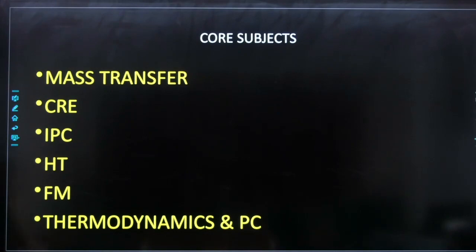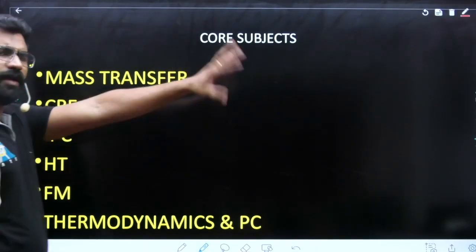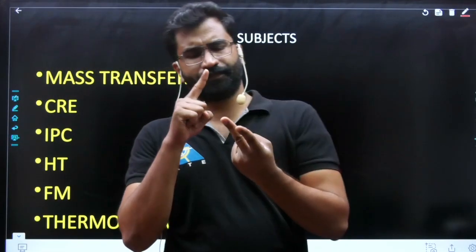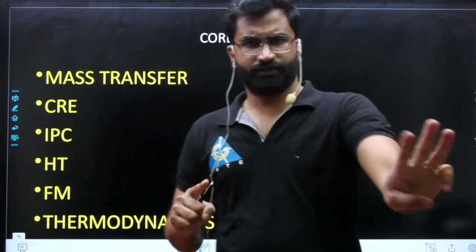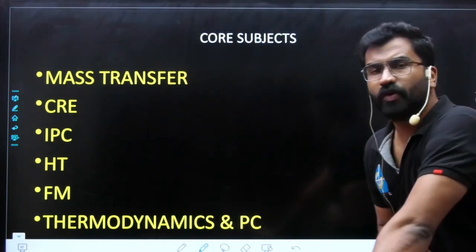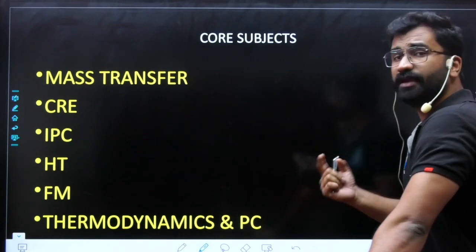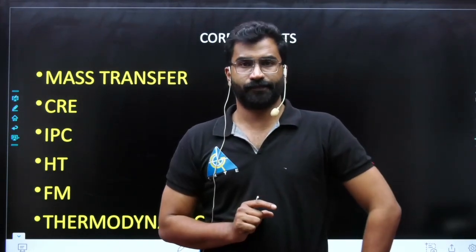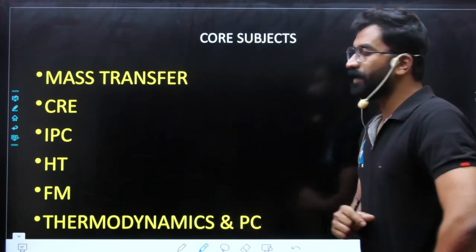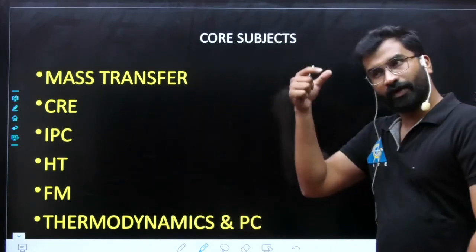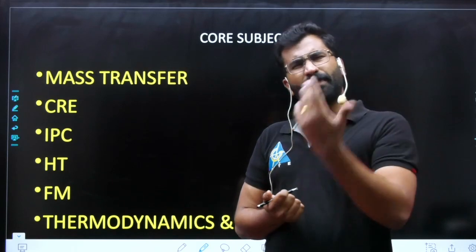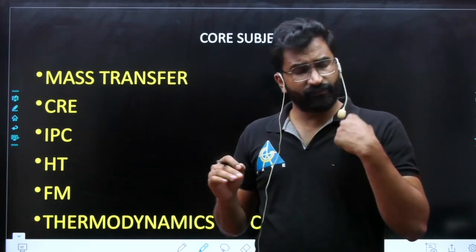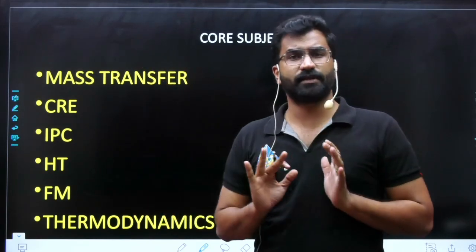Now, core subjects. Why have I written core subjects? Because what other subjects are there apart from this? Economics, CT, mechanical operation. These are the most important topics that will give you a minimum of 60 to 65 marks always. Right, so preparation for these subjects is most important because wherever you go for an interview, whether you are preparing for GATE or not doesn't matter. If you are a chemical engineer, you need to prepare from these subjects.